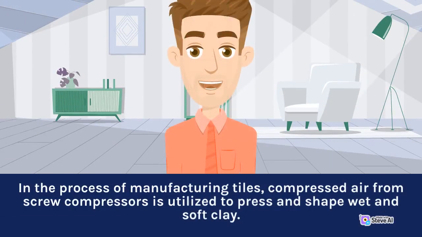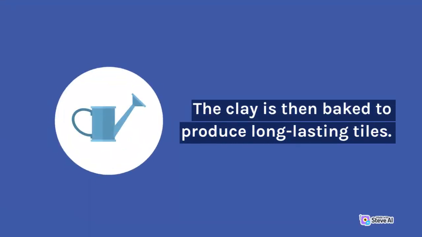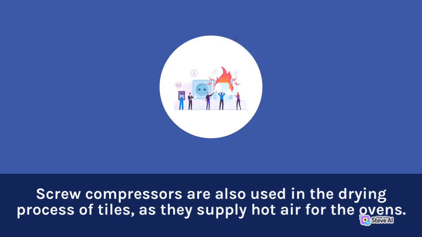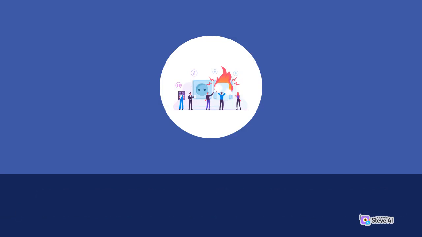In the process of manufacturing tiles, compressed air from screw compressors is utilized to press and shape wet and soft clay. The clay is then baked to produce long-lasting tiles. Screw compressors are also used in the drying process of tiles, as they supply hot air for the ovens.